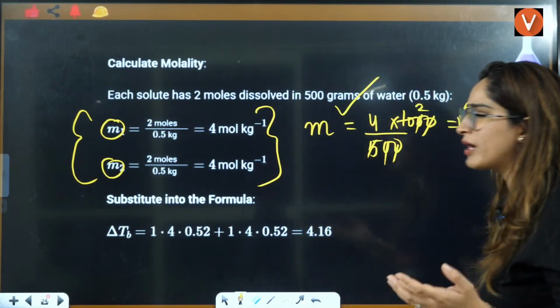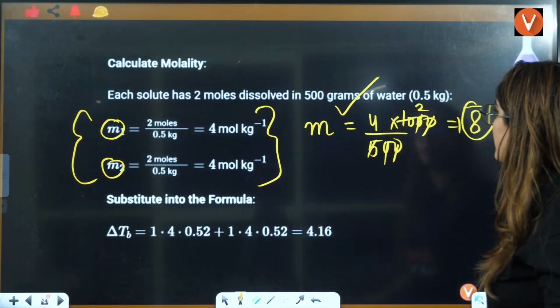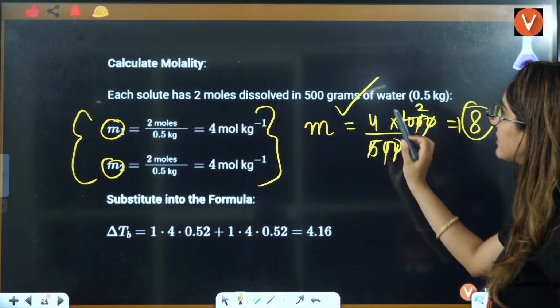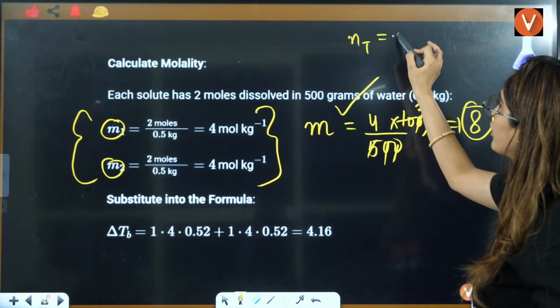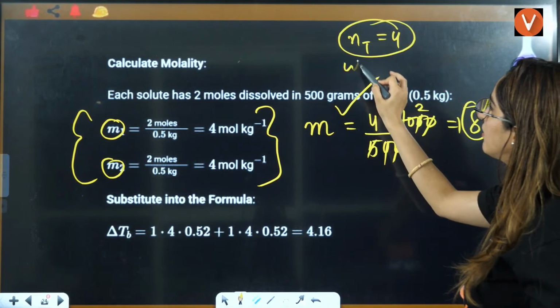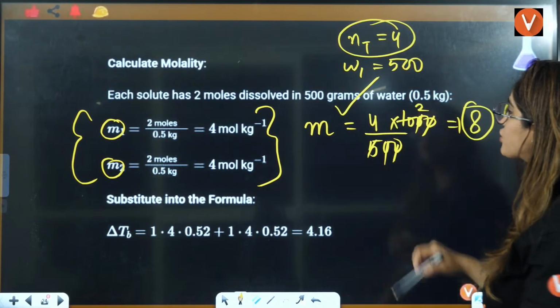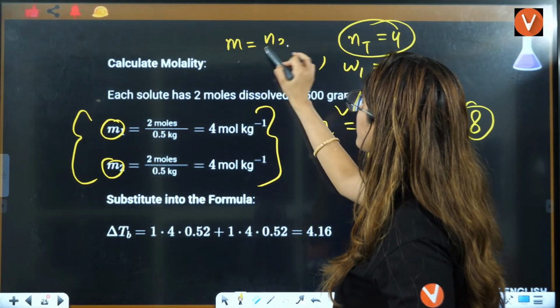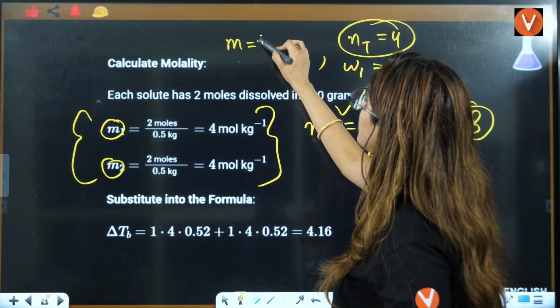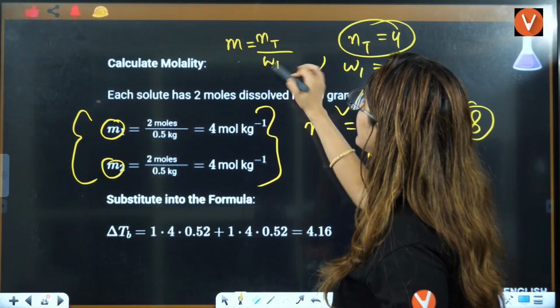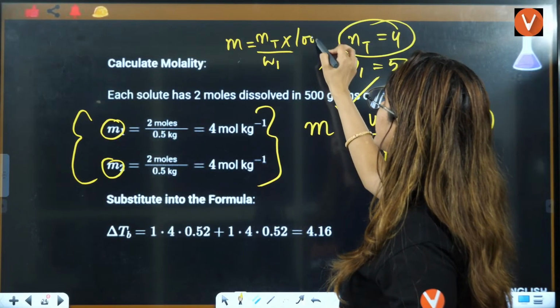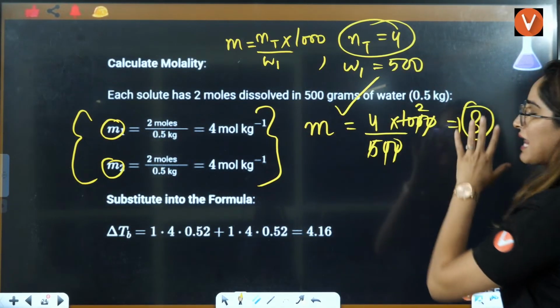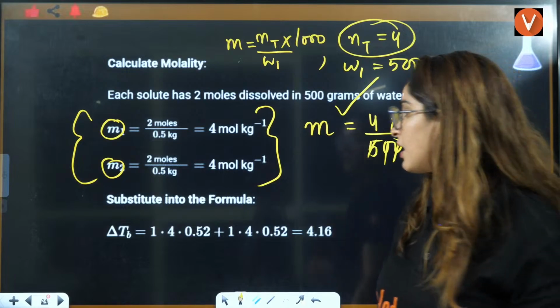Because here you don't have any electrolyte, you can easily answer this: the total number of moles is going to be 4, and the weight is going to be 500. So I have applied this formula: molality is equal to number of moles, or total moles here, divided by W1. If this is in grams, this will be multiplied by 1000. And I got molality equal to 8, right?